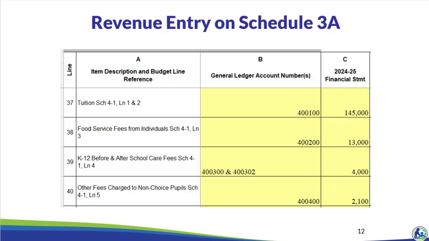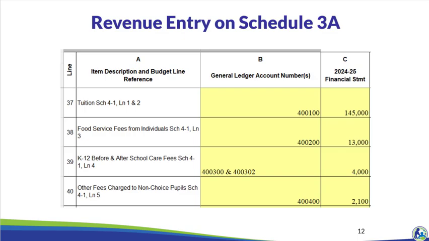Here's a partial section of the completed revenue review. Line 37 is tuition. We entered the general ledger number $400, $100 in column B and $145,000 in column C because that is the amount of tuition in general ledger number $400, $100 in Holy Love's prior year income statement. The before and after school care line includes more than one general ledger account, so we included both accounts in line 39, column B.